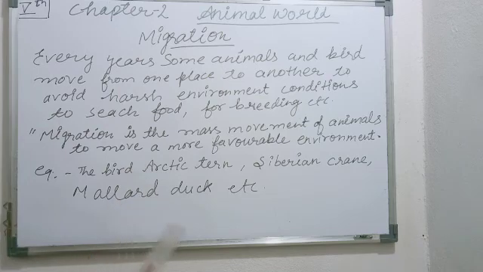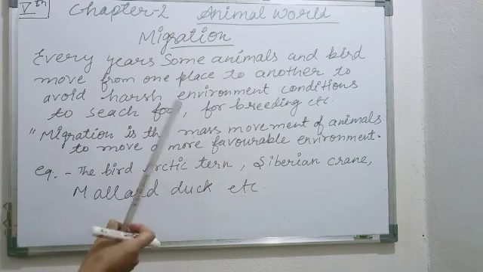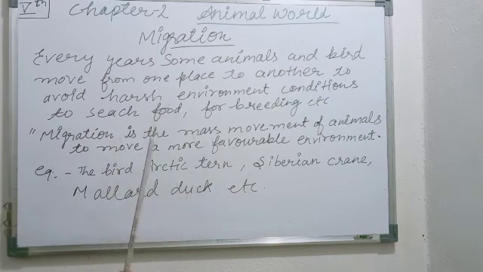Now, as you know, scientists track the movement patterns of animals and birds by tiny transmitters. Scientists fit a tiny transmitter to the animal's leg and leave them for a time. When they move from one place to another, they can be tracked easily. With the help of the transmitter, they can easily identify where an animal moves. This is the meaning of migration. Okay, thank you.